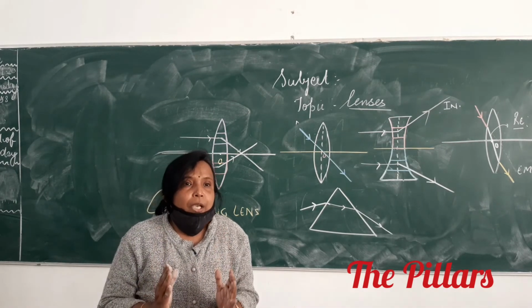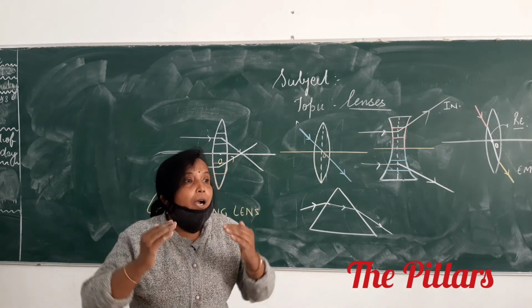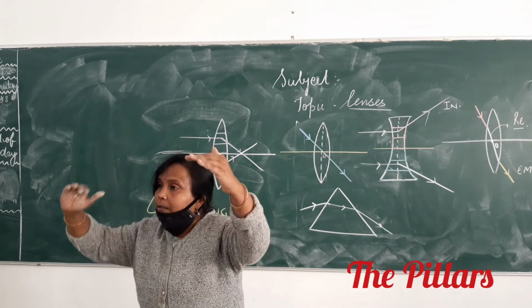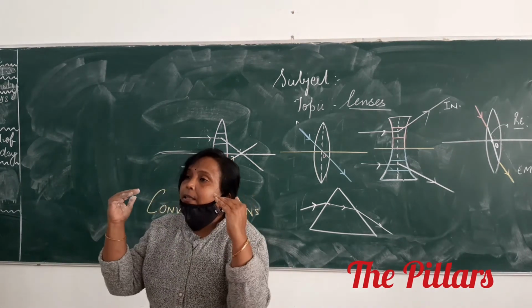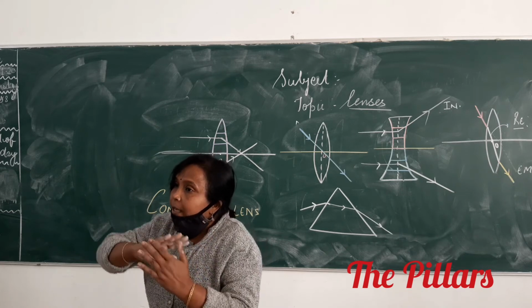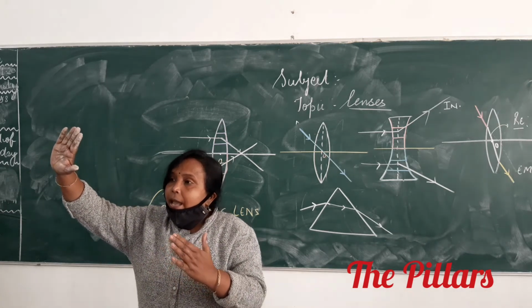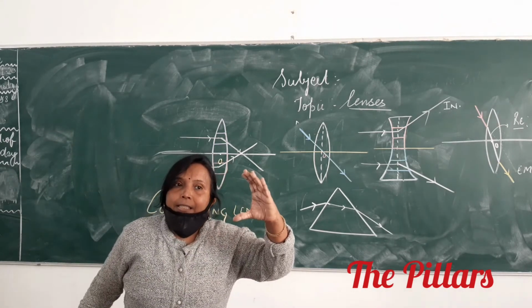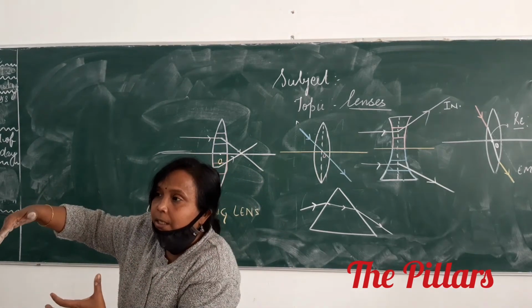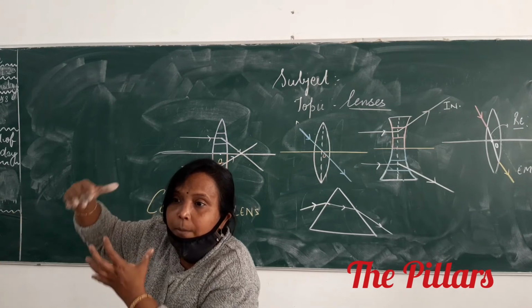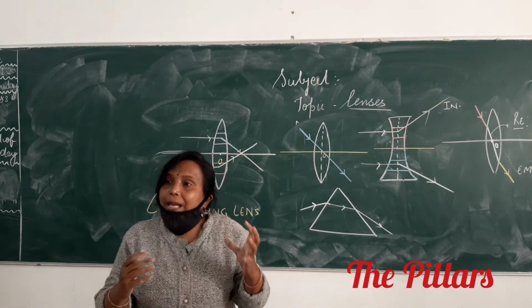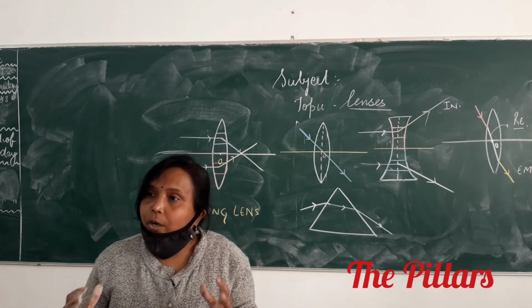As such, the prisms which are above the principal axis, their bases are in downward direction, and the prisms which are below the principal axis, their bases are in upward direction. As a result, when the light rays are incident on these prisms, they meet each other at a point on the principal axis. Ayush Gupta, can you tell me the diverging action of a concave lens?